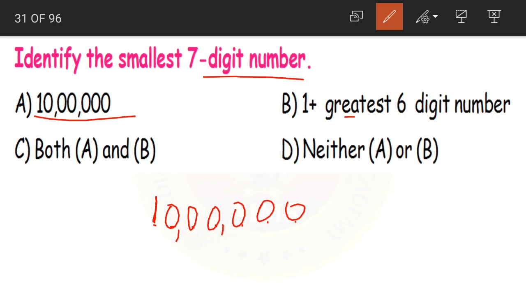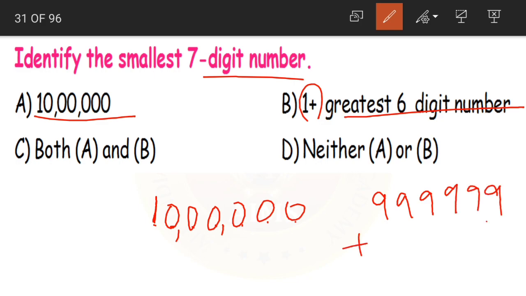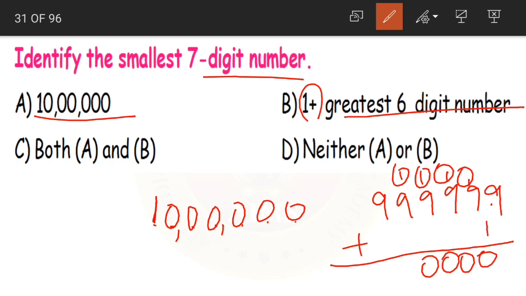But how can we get the smallest 7-digit number? If you remember, the greatest 6-digit number plus 1. The greatest 6-digit number is 6 nines. Now when we add 1, 9 plus 1 is 10, again 9 plus 1 is 10, 9 plus 1 is 10, 9 plus 1 is 10, and lastly 9 plus 1 is 10. What will we get? We'll get 10 crores. That is nothing but our smallest 7-digit number.